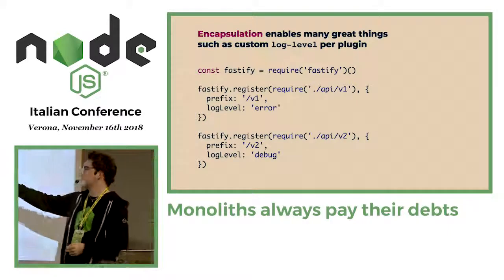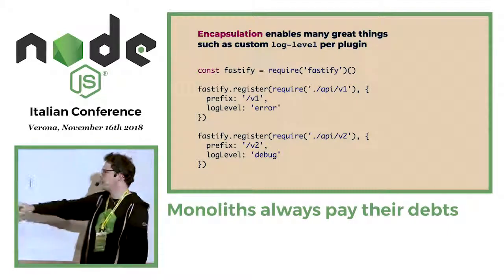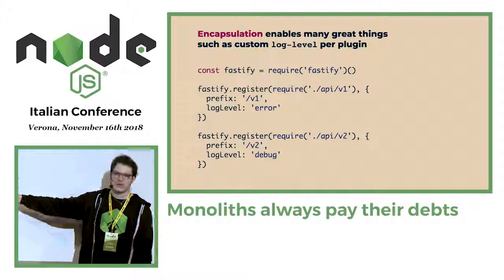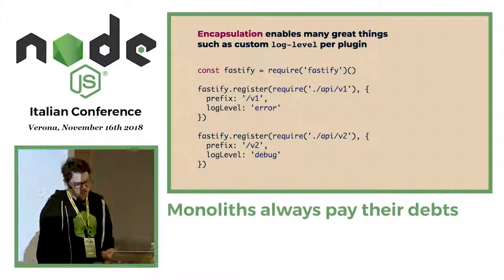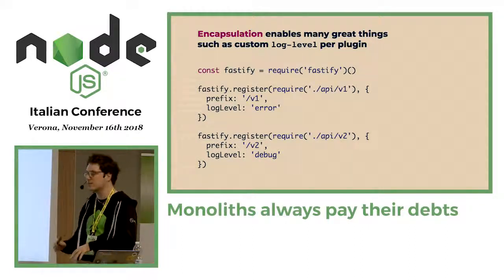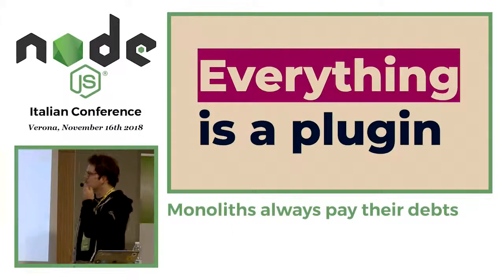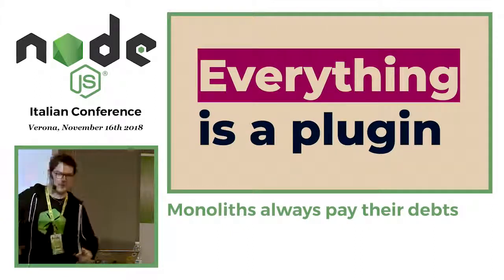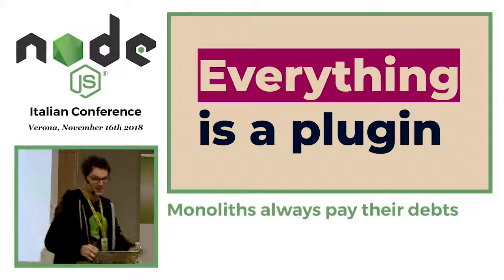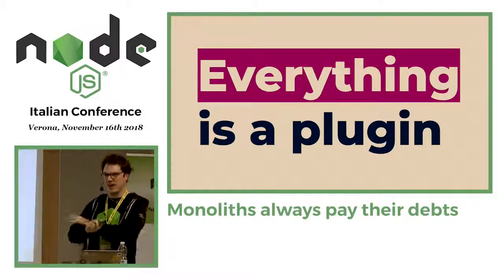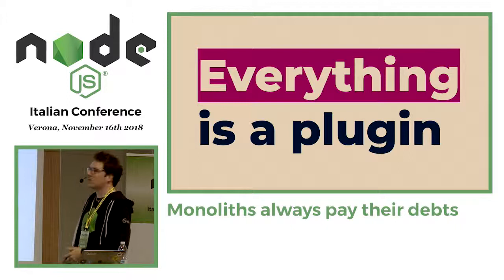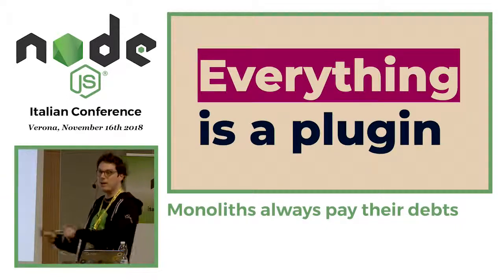Then you can see there is also this prefix option, which basically will add that prefix to all the routes declared inside this plugin, which can be very useful if you are lazy like me. So, if you have to remember something about all this story, it is that in Fastify, everything is a plugin, literally everything. So, sorry, I will continue to say this word a lot.